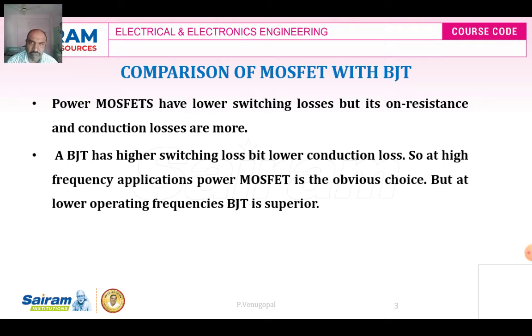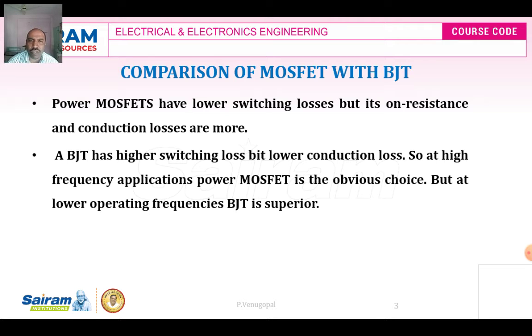In the power BJT, we have very low on-state losses, because the power BJT uses the terms VCE-SAT and VBE-SAT, which reduce the on-state losses of the power BJT. That is one of the advantages of the power BJT. On-state losses are low in the power BJT compared to the MOSFET. But the switching losses are more in the power BJT, whereas they are lower in the power MOSFET. Because of the gate drive, the switching speed of the power MOSFET increases.